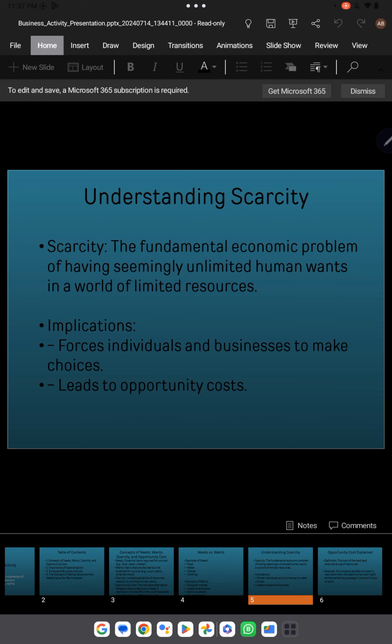Whenever you have two choices and you have to select one because you don't have unlimited resources, you leave the other option. The thing you left, because of the first thing which is the best alternative, would be the opportunity cost. And why did we leave the second thing? Because we have scarce resources.